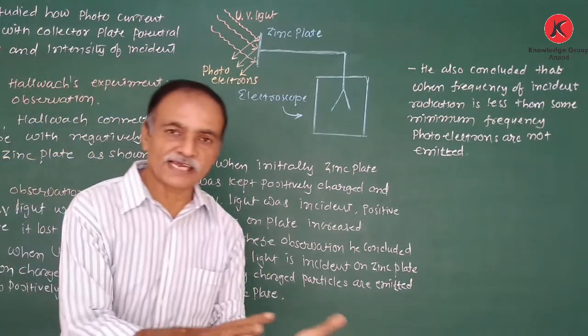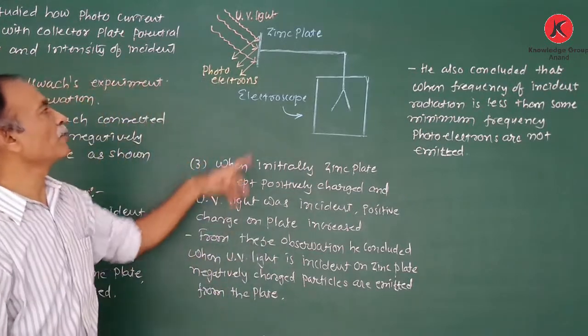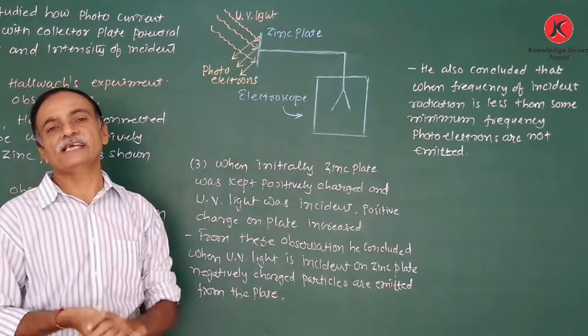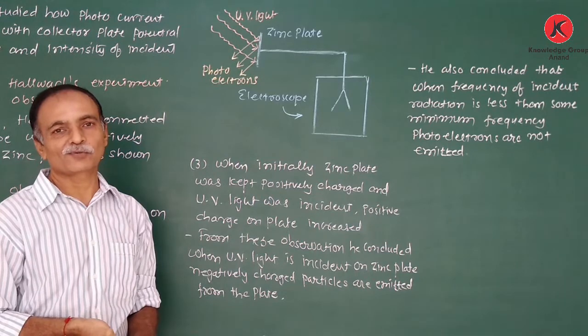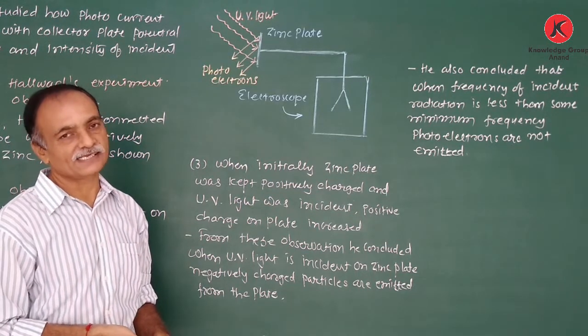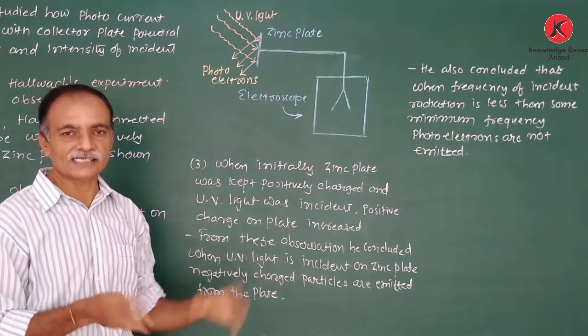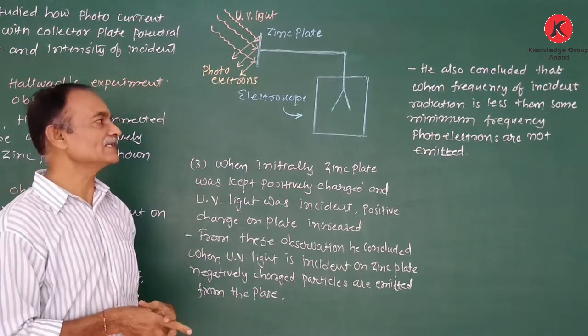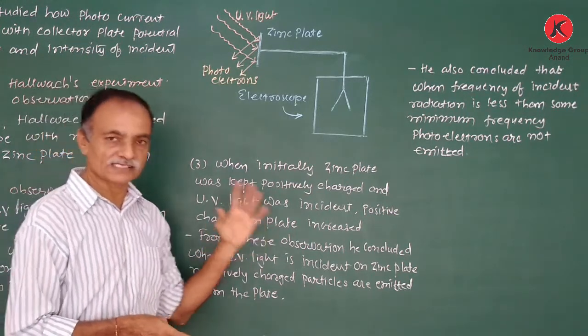Therefore the number of electrons decreases, and therefore the positive charge on the zinc plate increases.